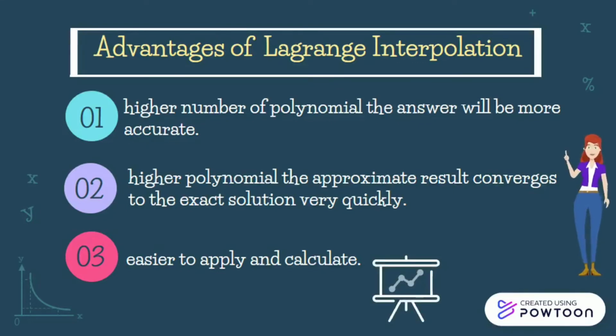Advantages of Lagrange interpolation. First, the higher the order of the polynomial, the more accurate the answer will be. Second, the higher the order of the polynomial, the approximate result converges to the exact solution very quickly. Third, it is an easier way to apply and calculate.